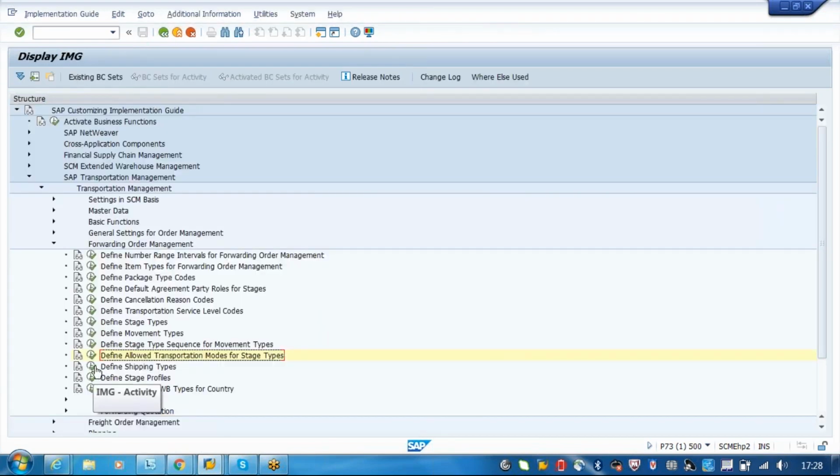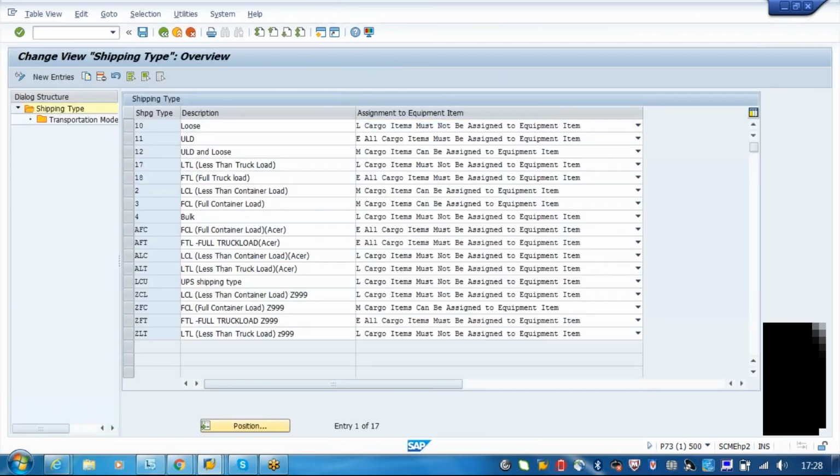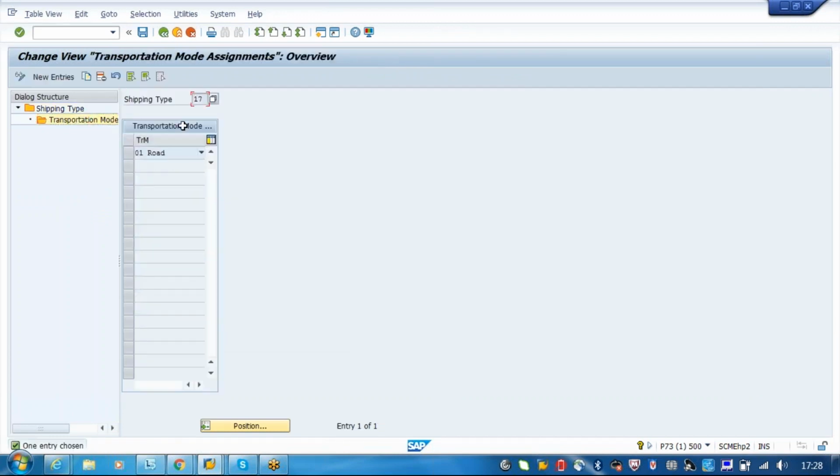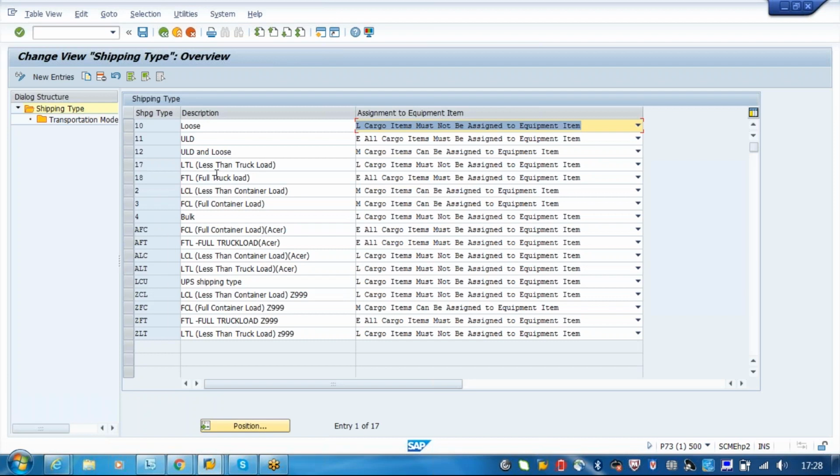Then define shipping types. Here you are defining the shipping types, less than container load or full container load. You are telling the system which modes of transport are allowed. If it is less than truckload, 17 is less than truckload, so that's why it is assigned to road.